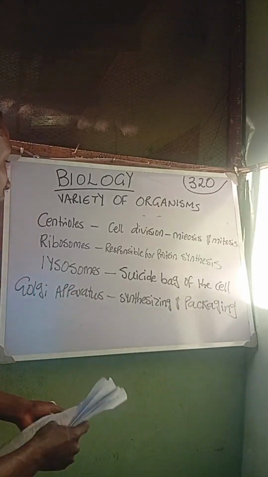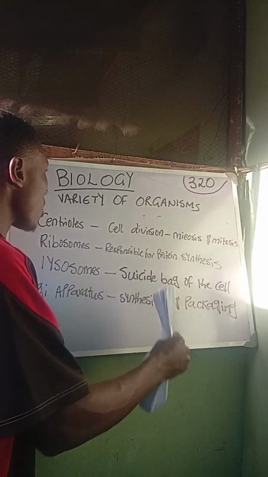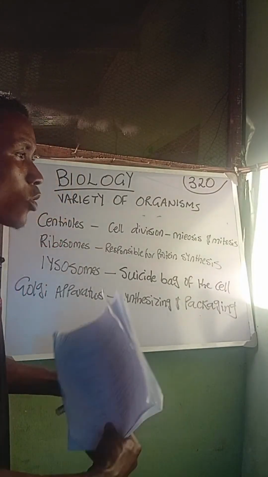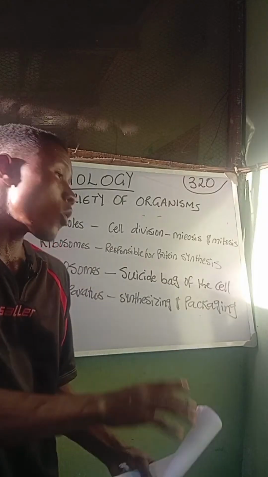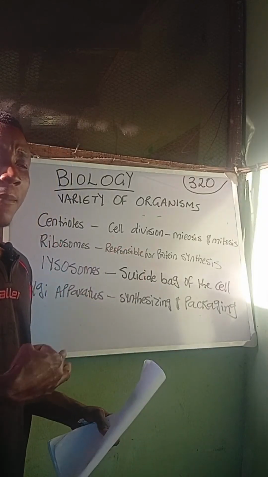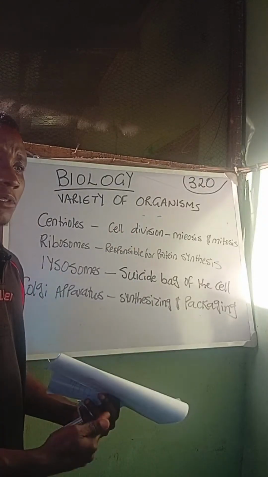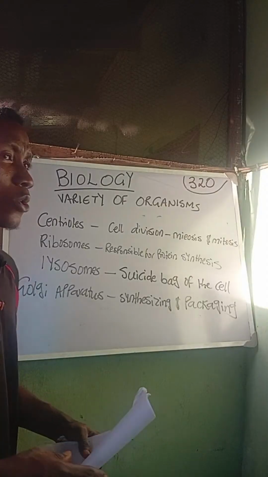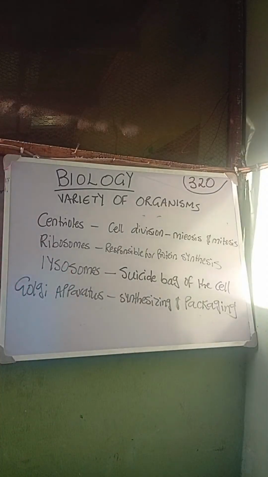So these are the basic cell organelles that you are supposed to follow. When we talk about organelles, a lot of students know they help plants and animals, but they don't know what organelles are all about.